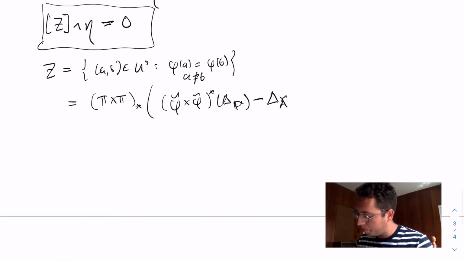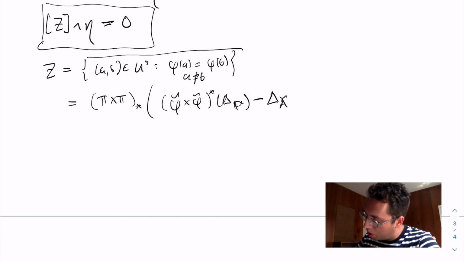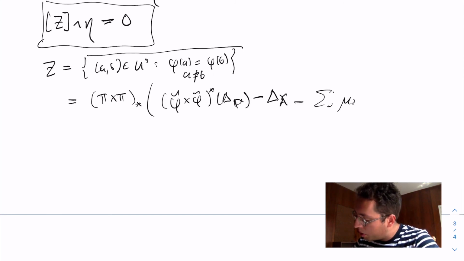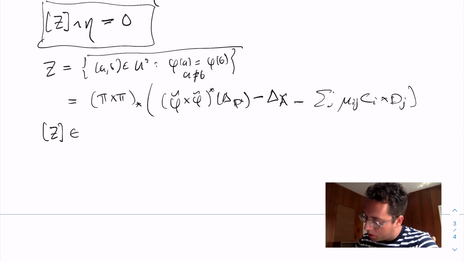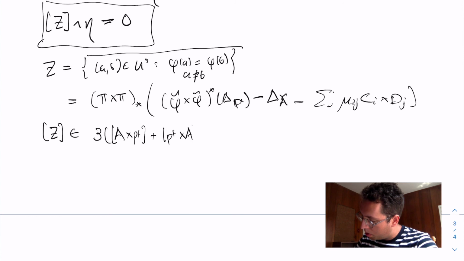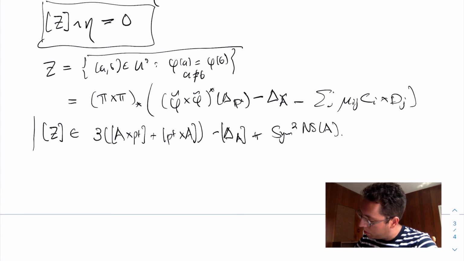So basically, Z was the closure of this locus. If I really just want the closure of the pairs of distinct points on U that map to the same thing, I'm going to have to remove some products of curves with some multiplicities. But the point is that once I actually do this computation, the cohomology class of Z is going to belong to 3 times the class of A cross a point plus point cross A, minus the class of the diagonal on A, plus something that lies in Sym2 of the Néron-Severi of A.